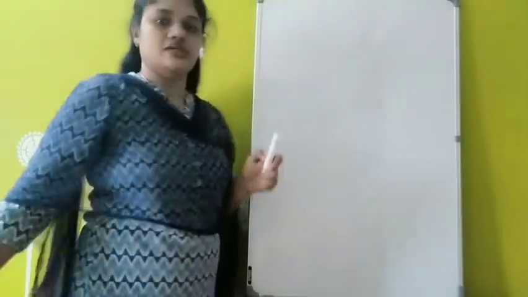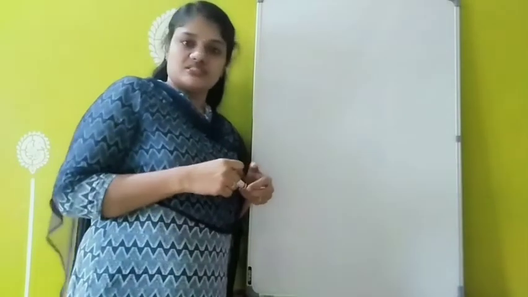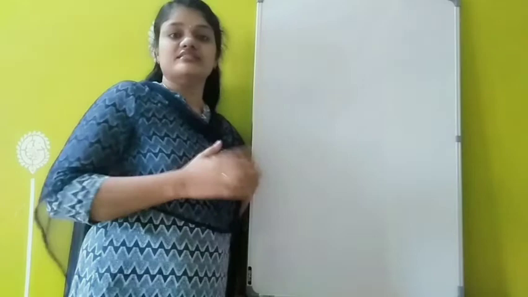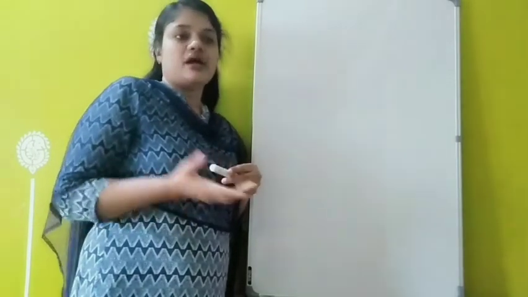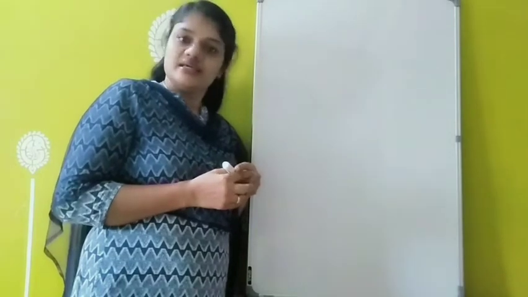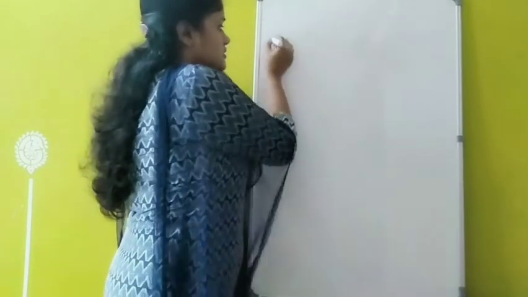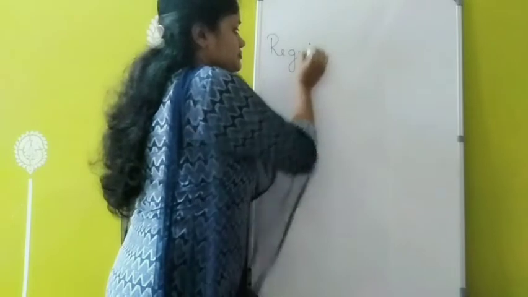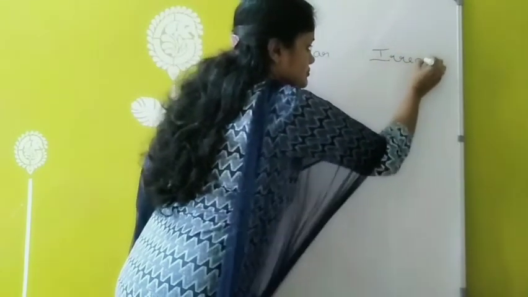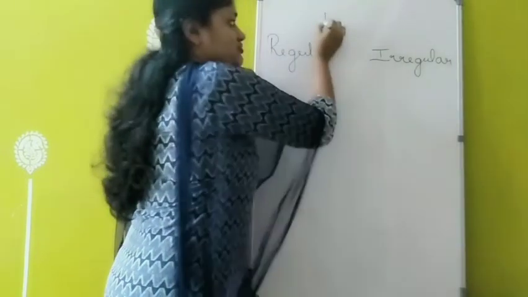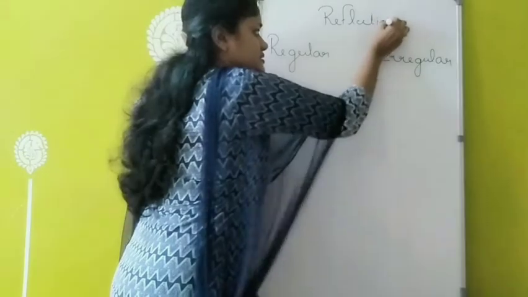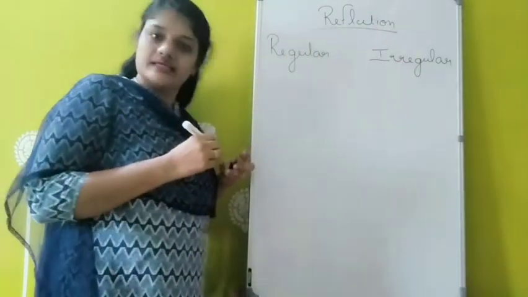Reflection of light. In smaller classes you already studied what is reflection. The bouncing back of light from any surface can be called reflection of light, and this reflection we can mainly classify into two types, as regular reflection as well as irregular reflection.